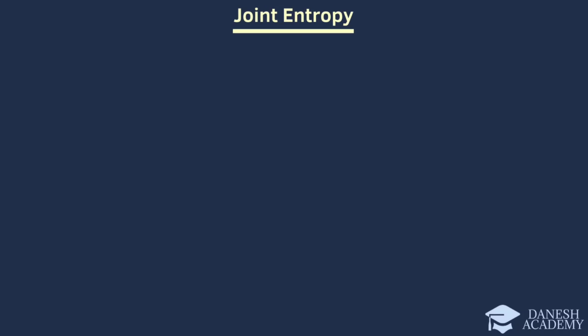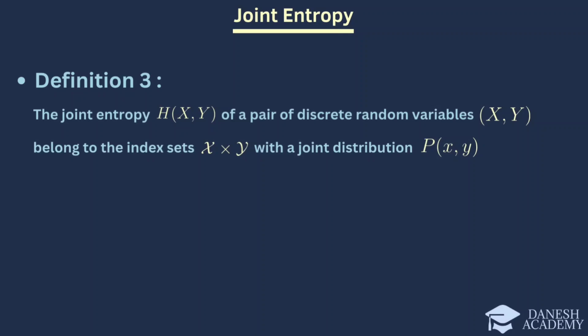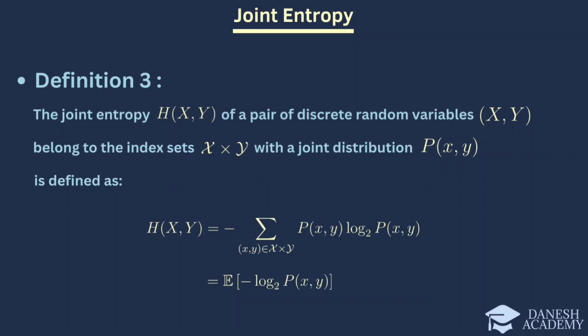Now, let's examine the concept of joint entropy. Joint entropy, denoted as H(X,Y), represents the entropy of a pair of discrete random variables X and Y. It measures the amount of uncertainty or information contained in both variables together. The joint entropy H(X,Y) is defined as follows. In other words, joint entropy accounts for the uncertainty in both random variables simultaneously, considering the combined outcomes of X and Y.